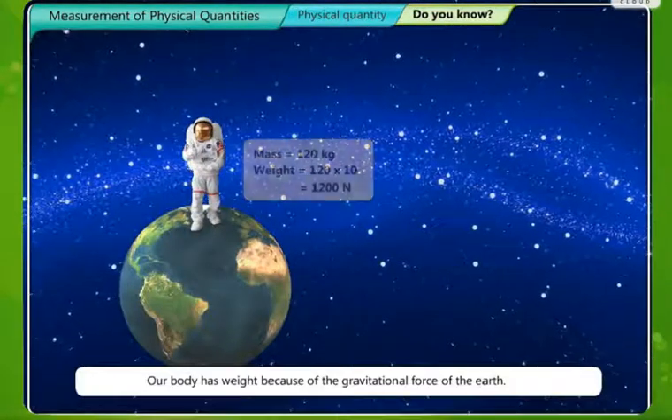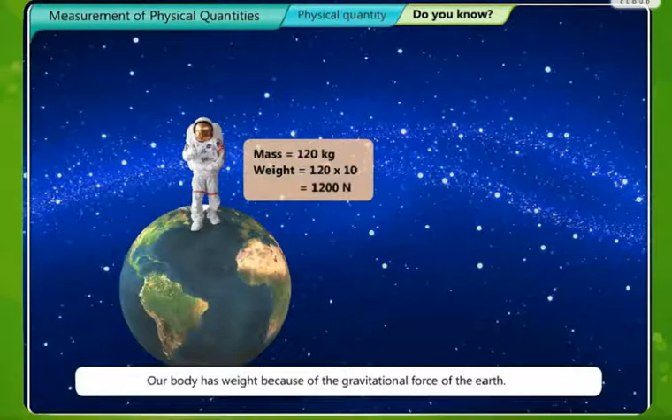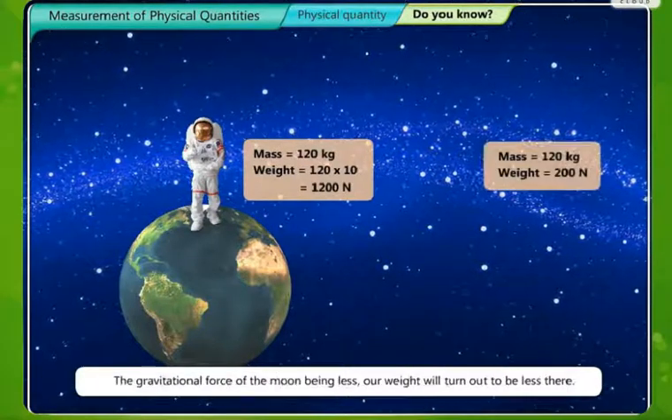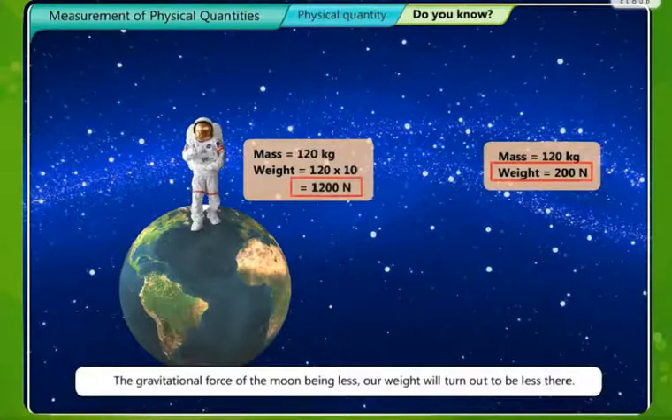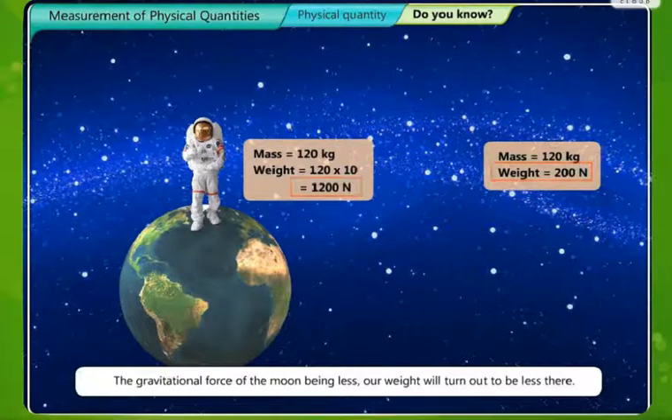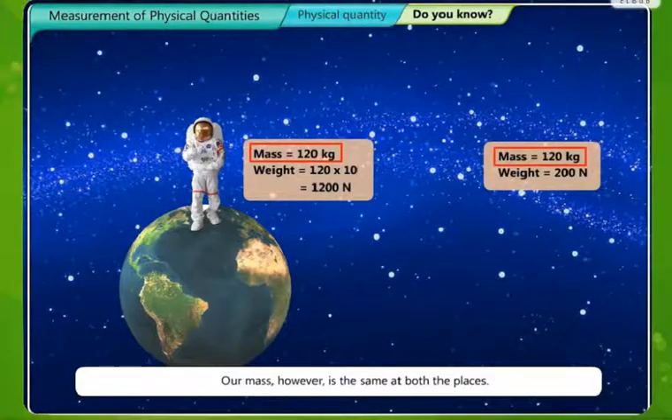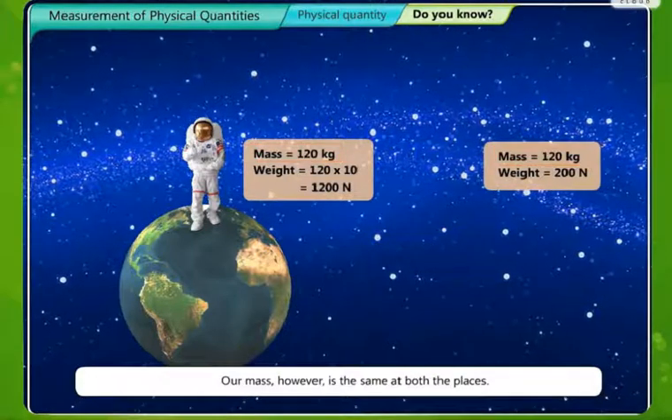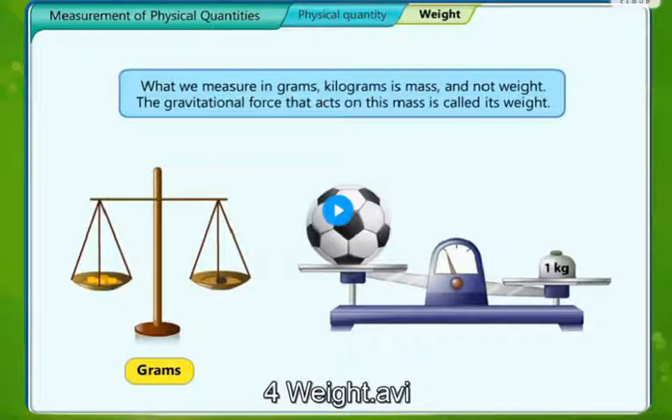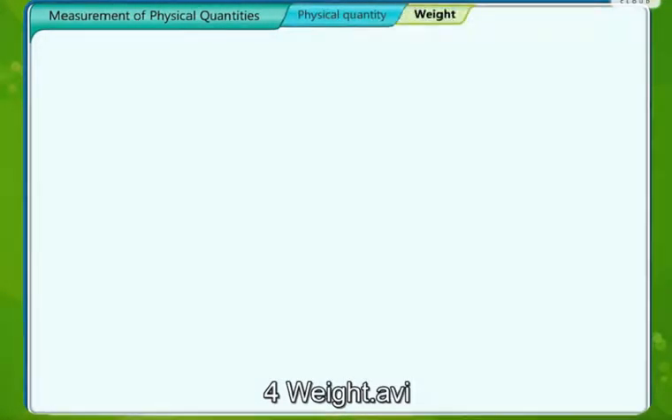Our body has weight because of gravitational force on the earth. If mass is 120 kg, weight is 120 into 10, that is 1200 Newton. That means weight and mass are two different concepts.